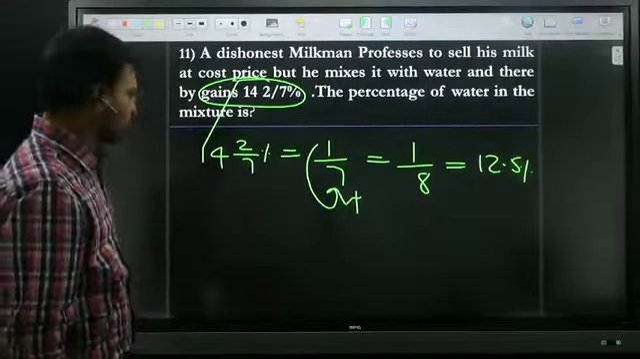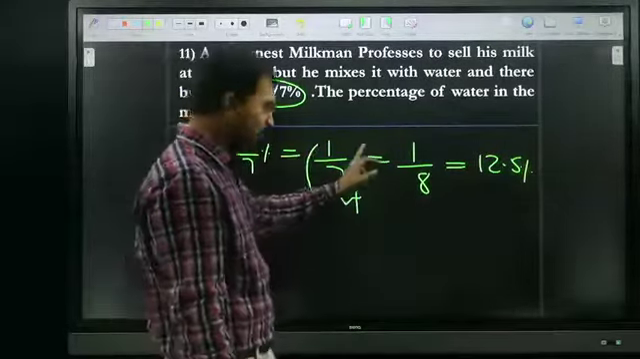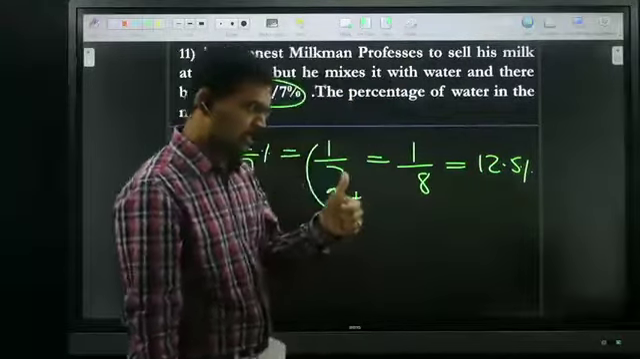So here 14 2 by 7% gain. 14 2 by 7 is nothing but 1 by 7. So 1 is added to 7, 1 by 8. That is nothing but 12.5 percentage. All of you okay?